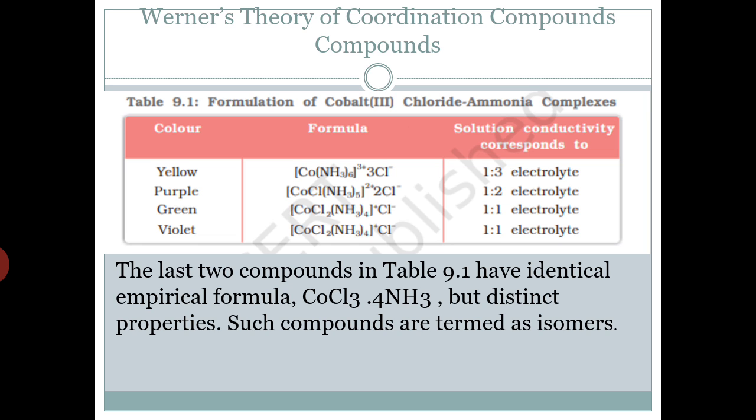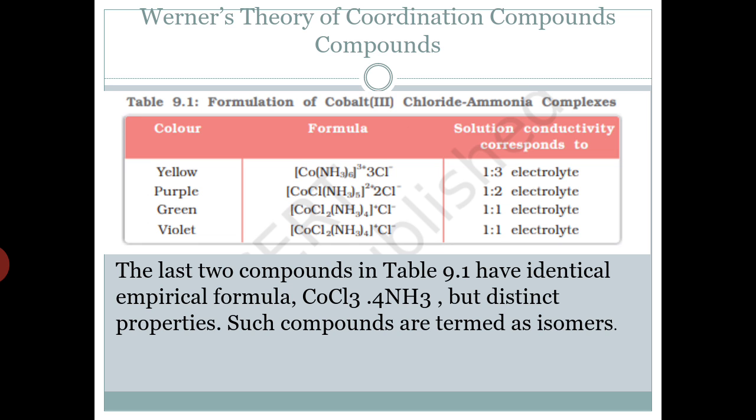Then the purple one: here one of the chlorines is within the coordination sphere, so it does not get precipitated when silver nitrate is added, so we have only 2 moles of AgCl. Green will give only 1 mole and violet will give only 1 mole. See the last two compounds in table 9.1: the green and violet ones have identical empirical formulas.